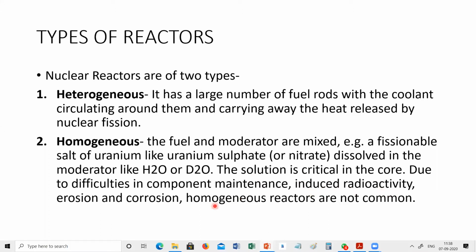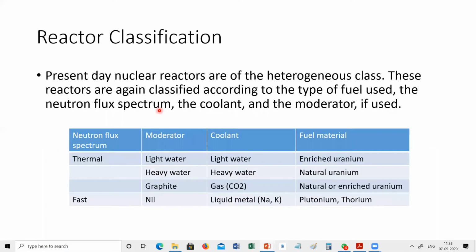So by using homogeneous, there may be a lot of problems. Most of the time, homogeneous type reactors are not common; they are not used. Instead, heterogeneous reactors are used, where the fission material is different and the coolant is different. They are not in contact with each other.